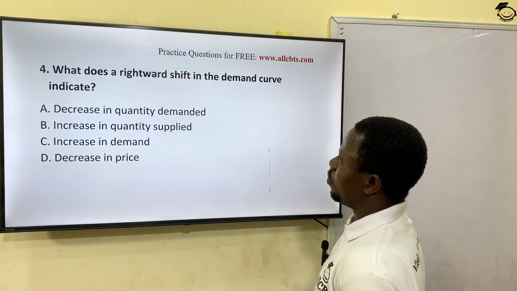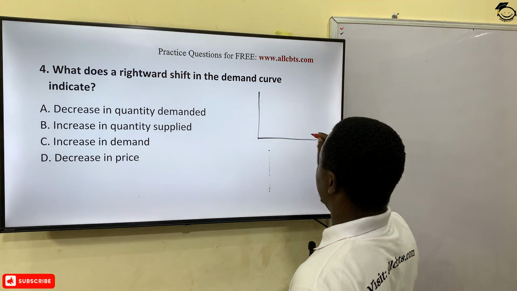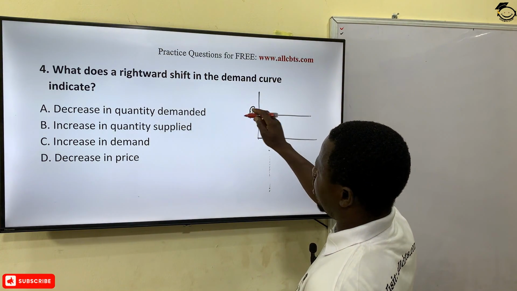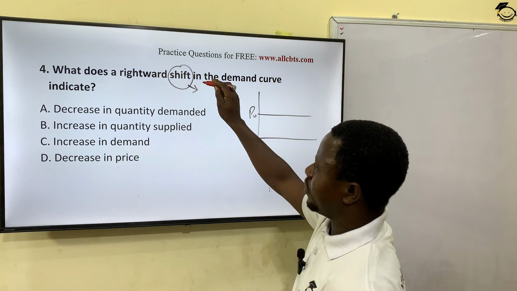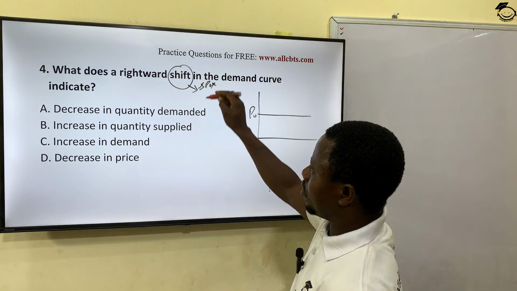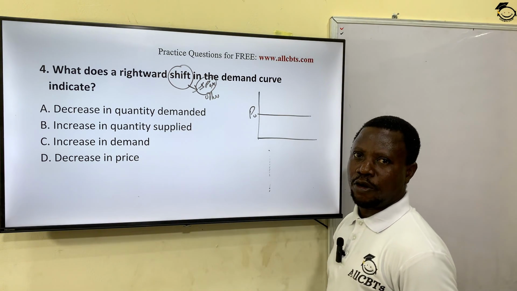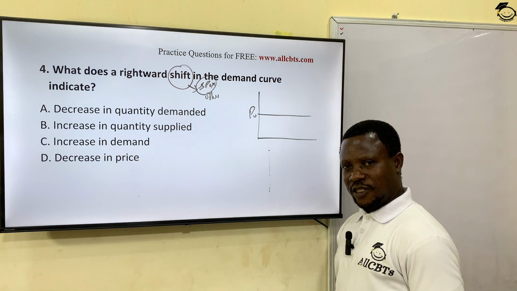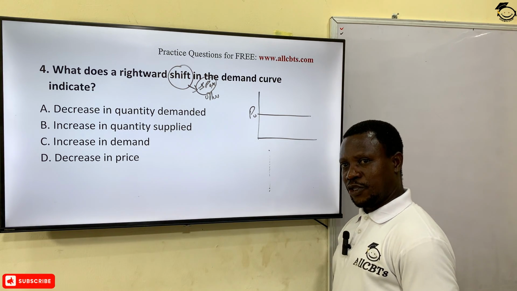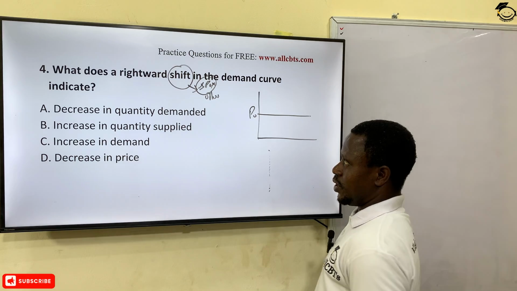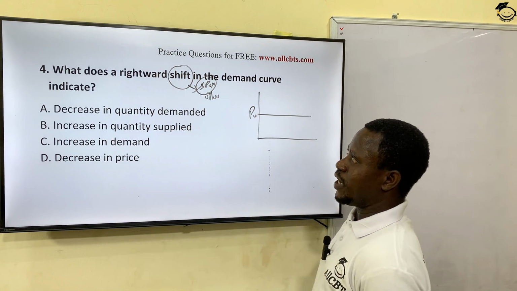What does a rightward shift in the demand curve indicate? I also explained this to you when I drew this diagram, and I told you that when you talk about a shift in demand or in supply, it is not as a result of a change in price. No, because the price is constant, whereas it is a result of other factors that affect either demand or supply. Factors like taste, preference, fashion, income, tax, or cost of production. There are other factors that can affect demand or supply that bring about that shift.